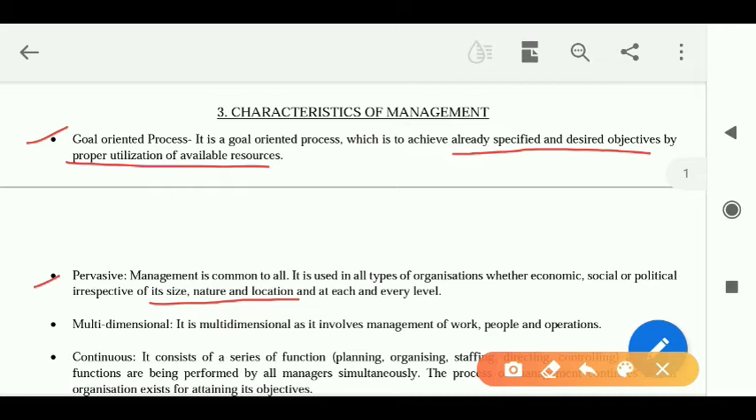Means wherever we want to apply the management process, we can apply it, irrespective of whether it's a small scale firm or a large scale firm, or it is a top level management or a low level management. Irrespective of these factors, the management process can be applied anywhere and everywhere. Okay, that is why management is said to be pervasive.